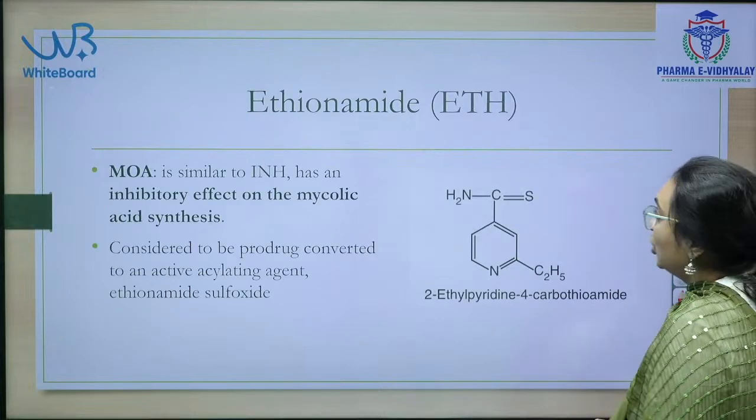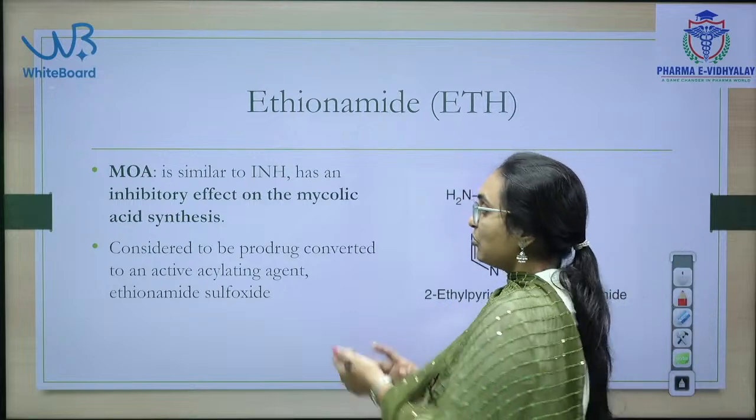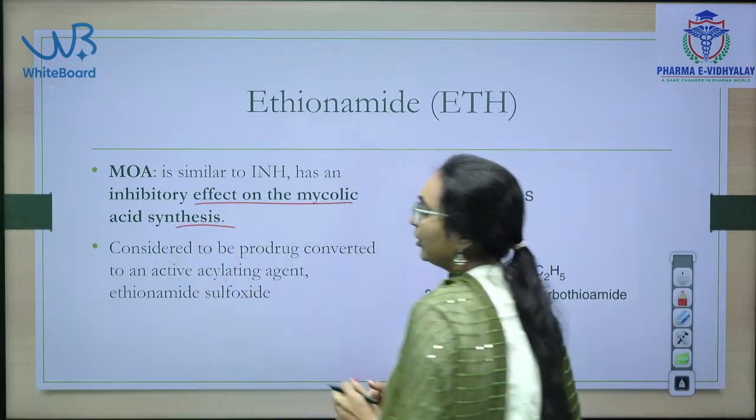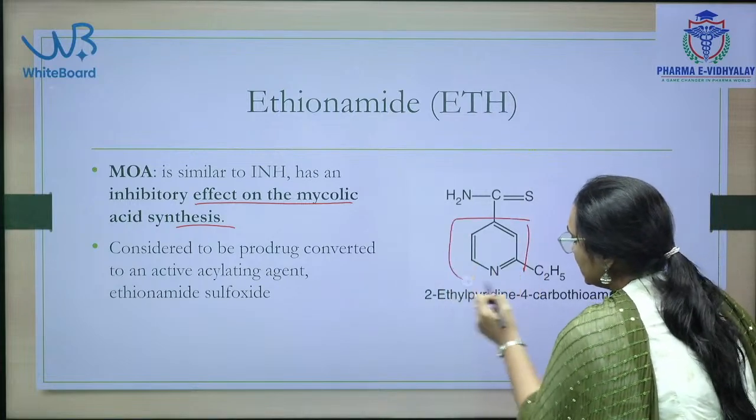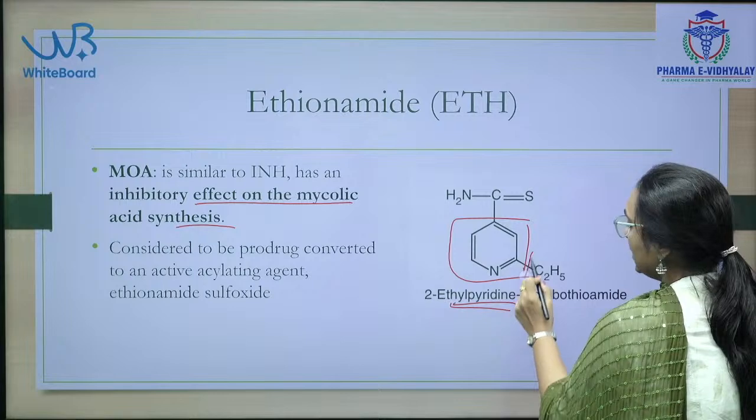Next drug is ethionamide, very simple drug. Mechanism of action is inhibitory effect of mycolic acid synthesis. Okay, so this is ethionamide. If you see, the pyridine structure is there, and ethyl is there.